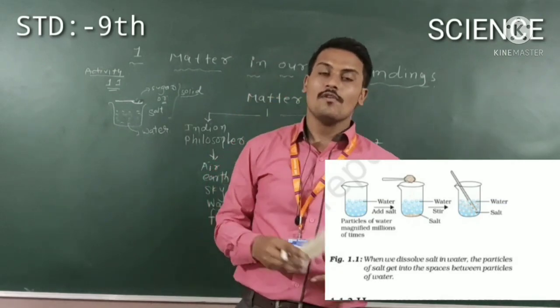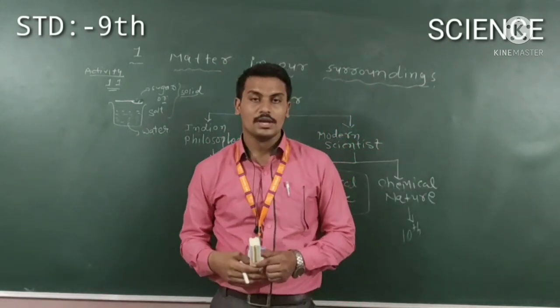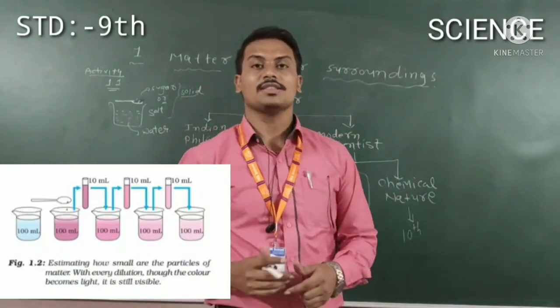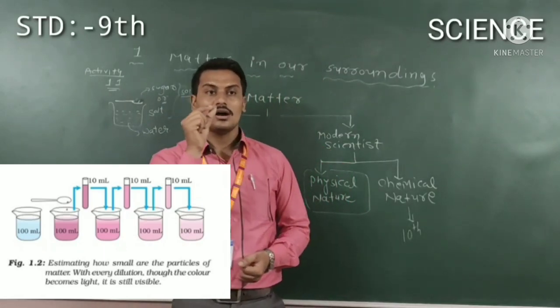Now we will move on to our next activity, activity 1.2. In activity 1.2 you can see different beakers, 5 beakers in total.